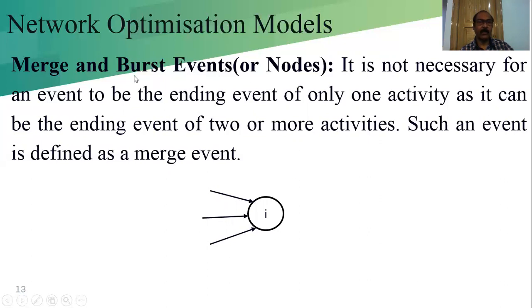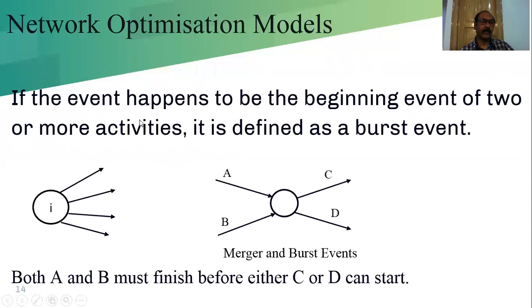Now we discuss the burst event. Similarly, if the event happens to be the beginning event of two or more activities, in this case, see, four activities start from the ith event. That means they are going out from the same event. That's why it is known as a burst event. If the event happens to be the beginning event of two or more activities, it is defined as a burst event.